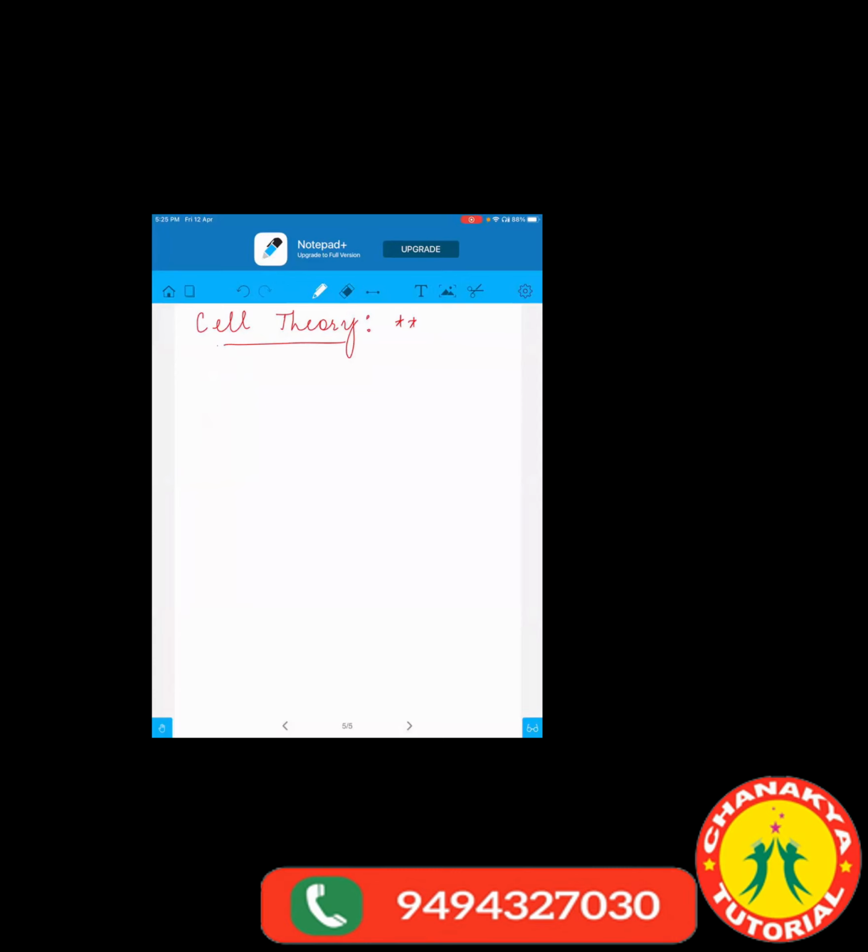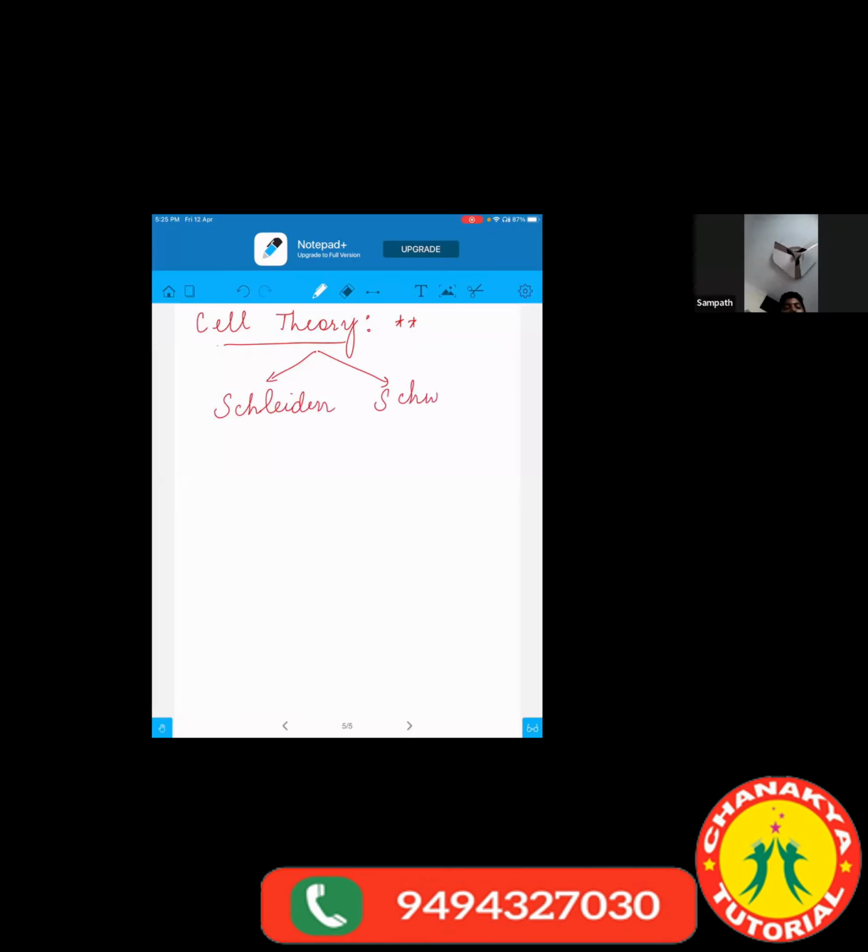Cell theory is a theory given by two scientists, Schleiden and Schwann, in the year 1838.